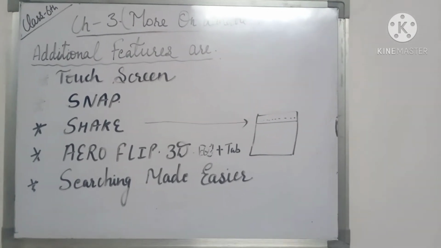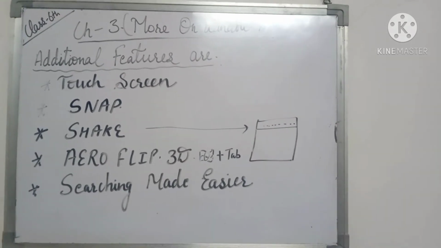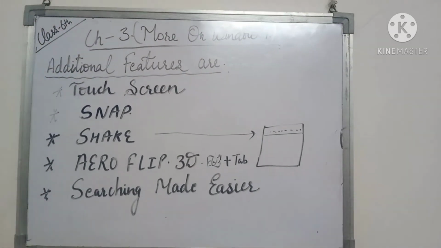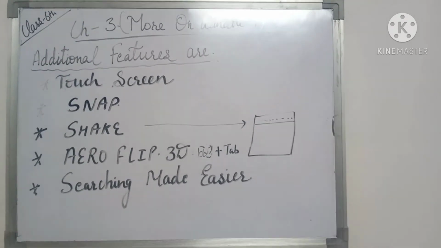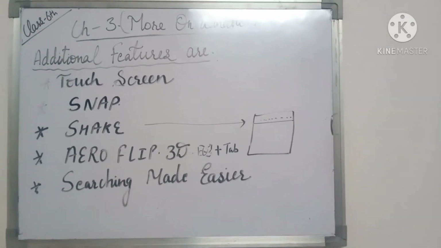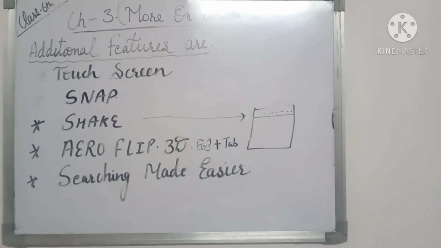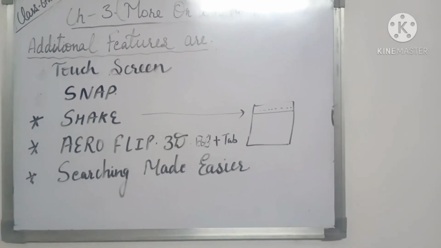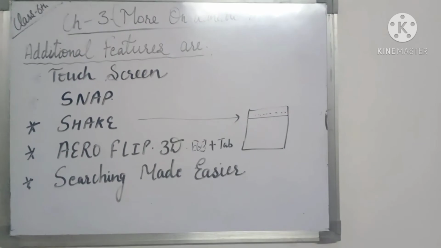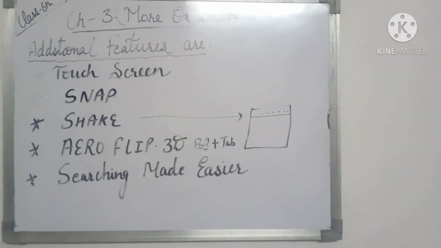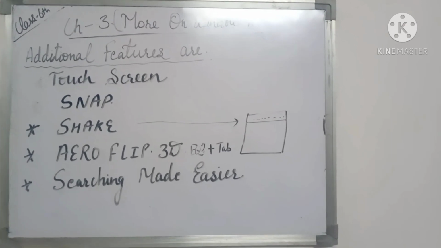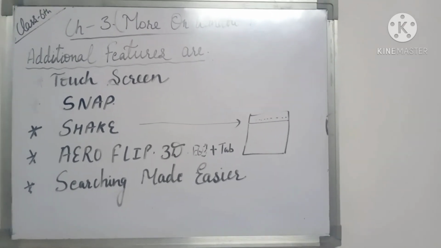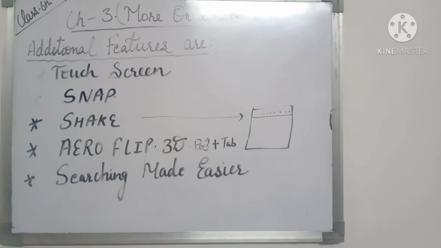By using this touch screen feature, you can do all the functions related to your Windows, your programs, and your computer, and this is a very good feature of Windows 7. But for this you need a touch screen. For using this feature of Windows 7, you have to use a touch screen.